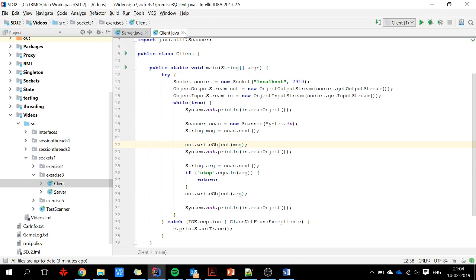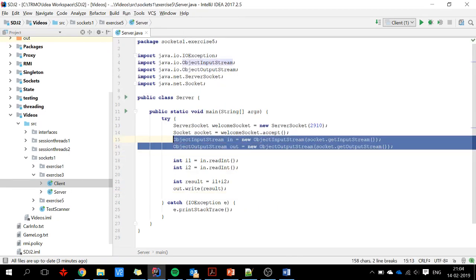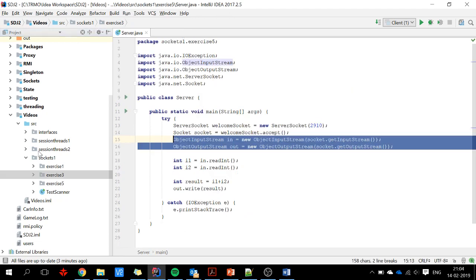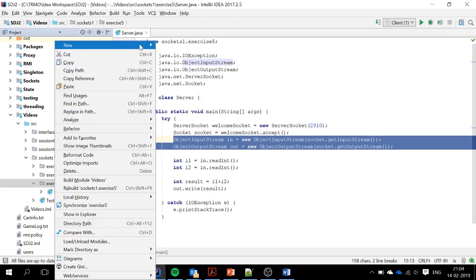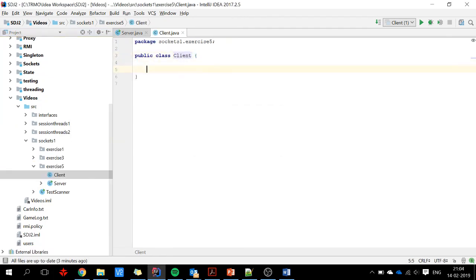So on the client side, which was not this one, I will need these. Client side. Nope, sorry, that's exercise 3. I am confusing myself. We need a client class. Client. I will create a main method.